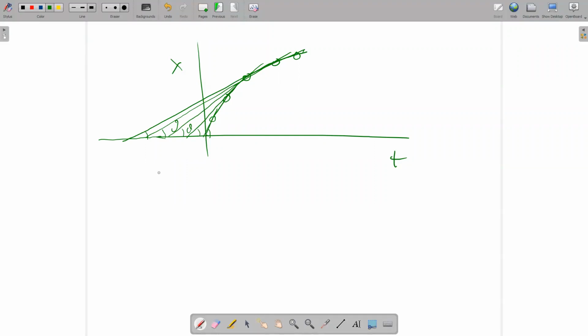Decreasing. Increasing then decreasing. No, decreasing. It is decreasing because it is bending this side. Okay. So it is decreasing.